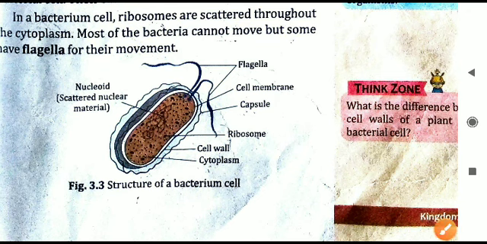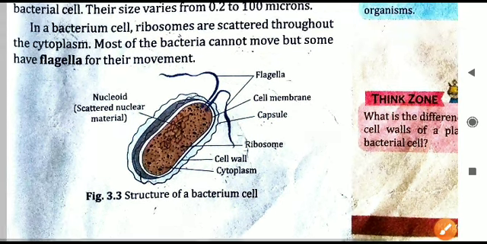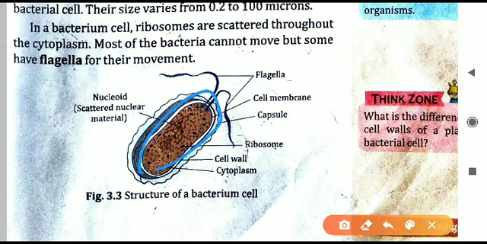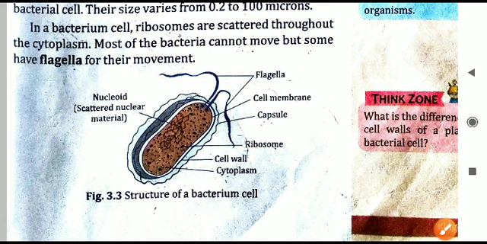So that is all. One more thing is given here, that is ribosomes. You can observe many black color dots are there in the center. These all are ribosomes and they are responsible for making proteins in the bacteria cell.